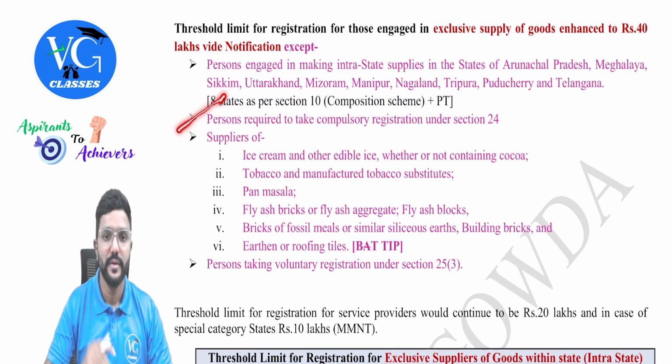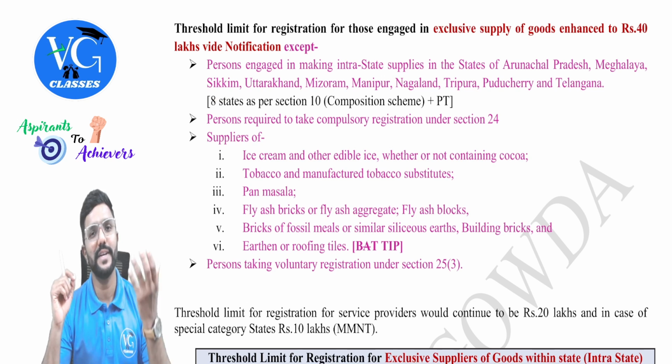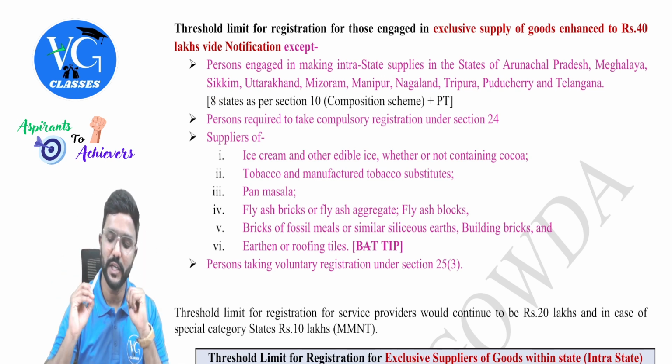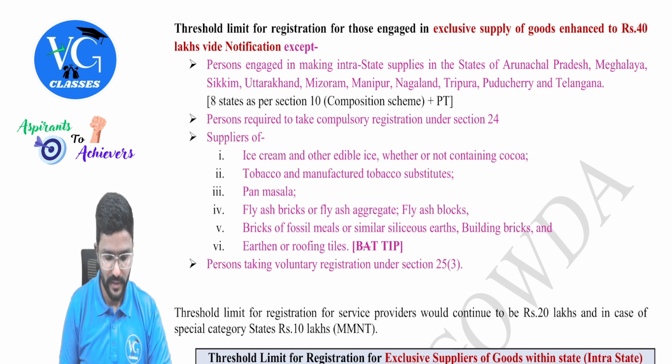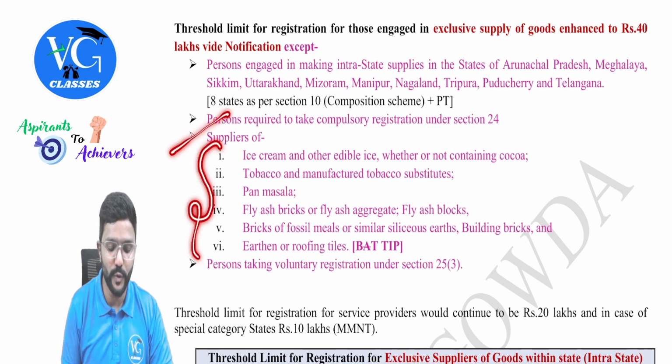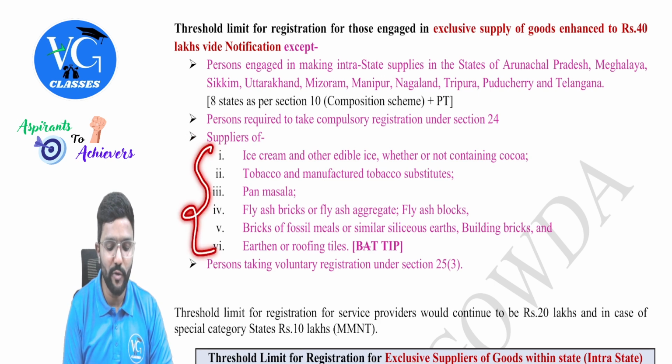Okay, sir. Next, second one. Persons who are required to take compulsory registration under section 24. So whoever is covered under section 24 is not at all eligible for 40 lakh limit, guys. Okay. Next, suppliers of the following goods, they are not eligible for 40 lakh. So that means they are eligible for how much? 10 or 20 lakh, guys.